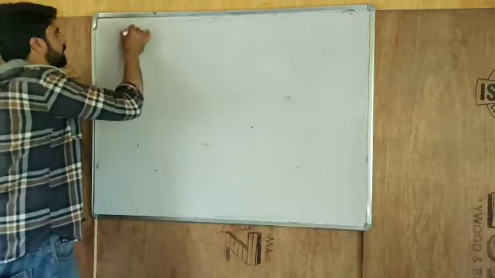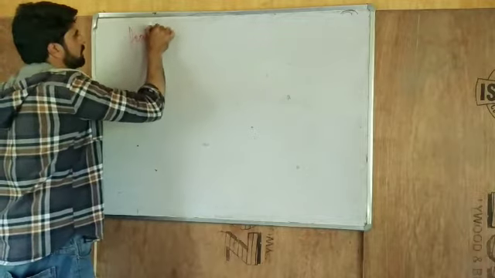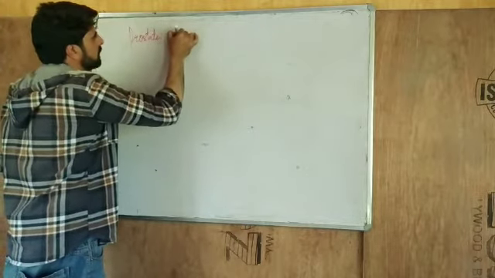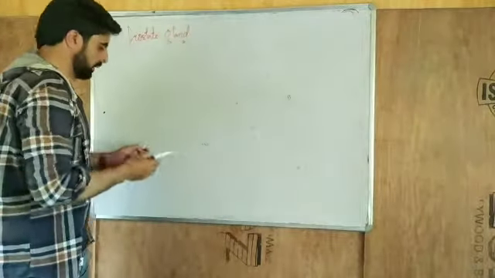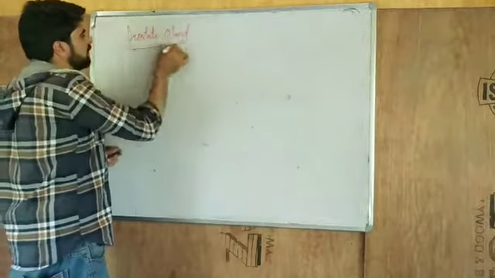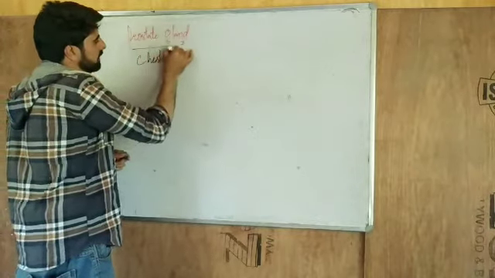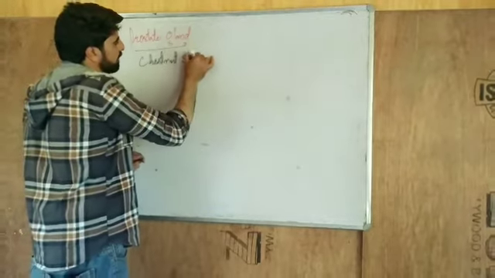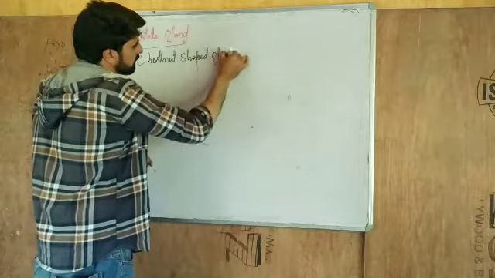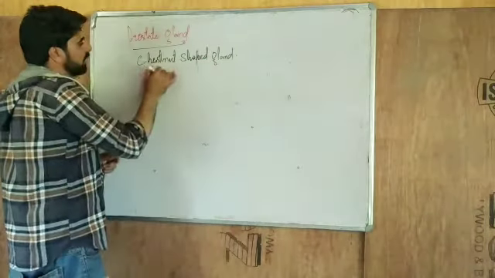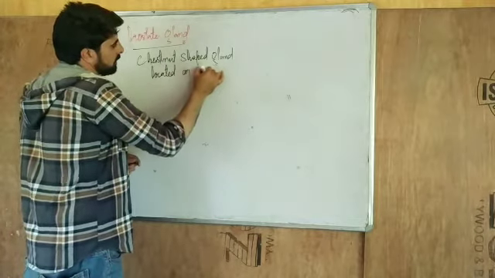Today we are discussing the prostate gland. This prostate gland is a chestnut-shaped gland, located on the urethra.